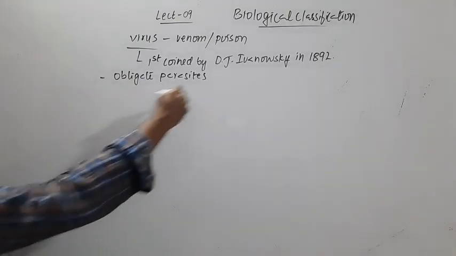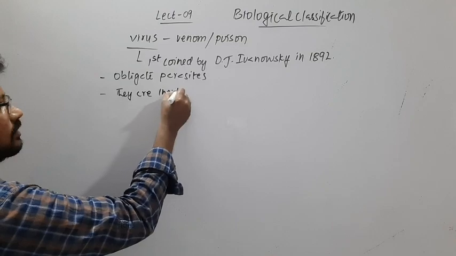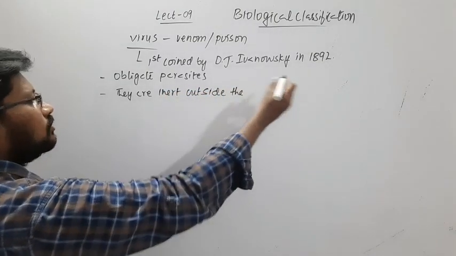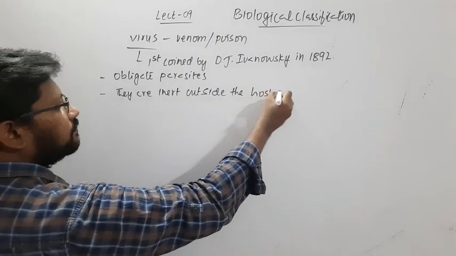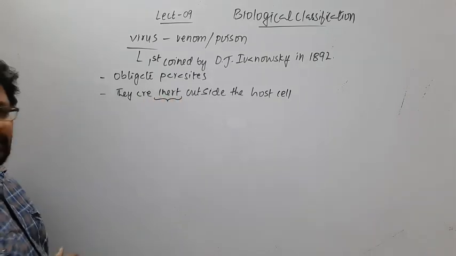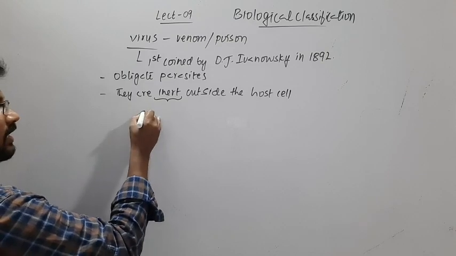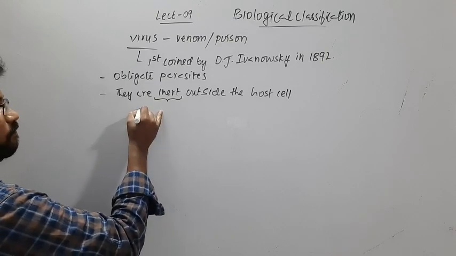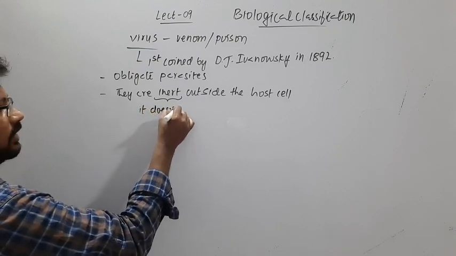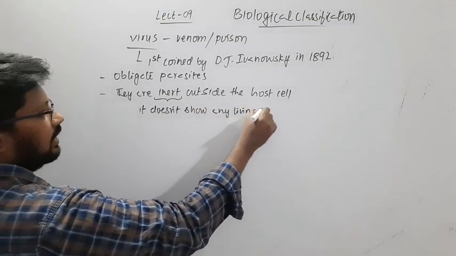And they are inert outside the host cell. Here inert means it doesn't show any living signs or any living activity.